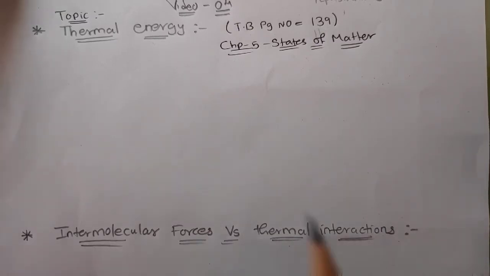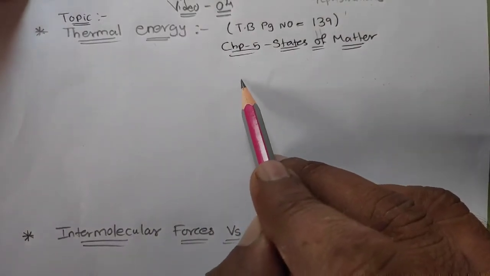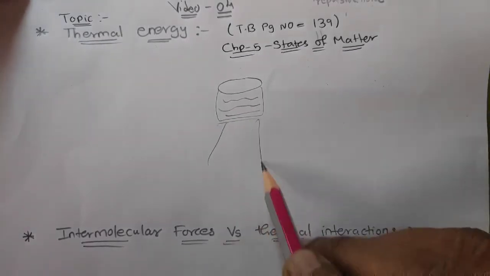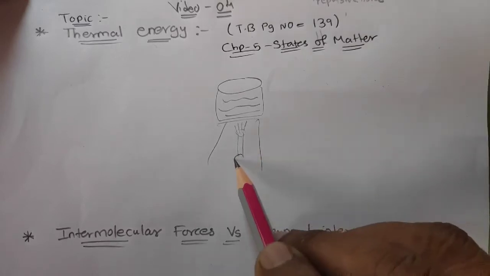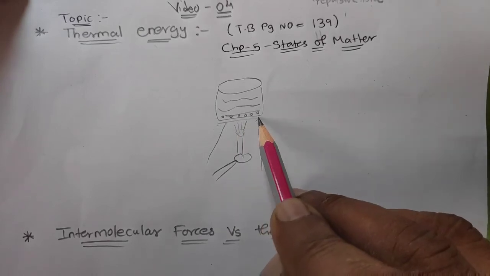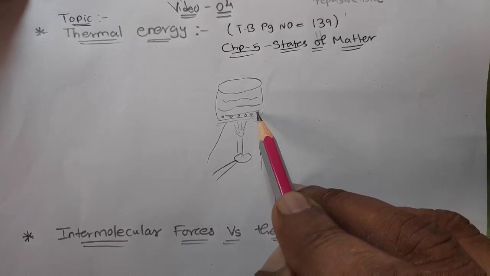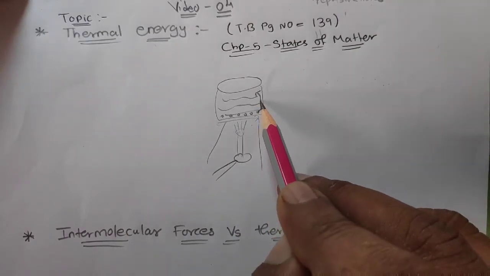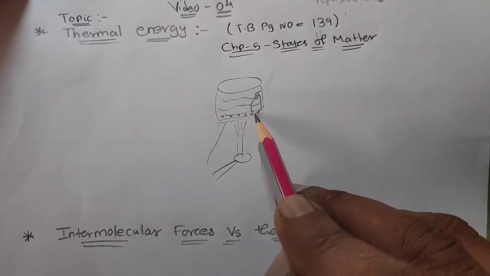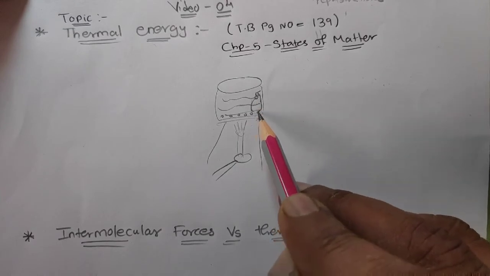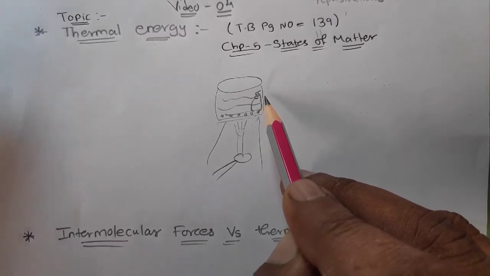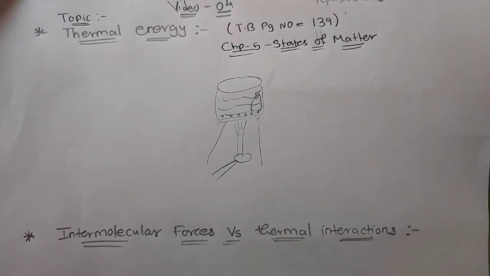Suppose you take an example of a vessel in which you take water, and you start heating this water with the help of a gas stove or Bunsen burner. What will happen? The molecules nearer to the bottom of the vessel will be heated first, and that will go up like this, and the colder molecules will be replaced by the hot molecules, right? So you will see this is the energy produced when the molecules are in motion. We have studied in lower classes, molecules in motion contain which type of energy? So we call it kinetic energy.